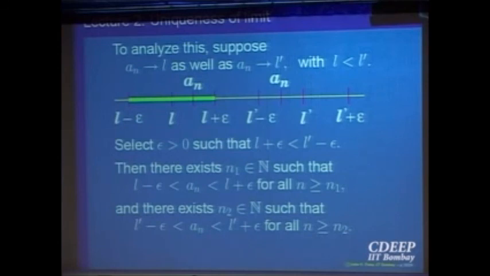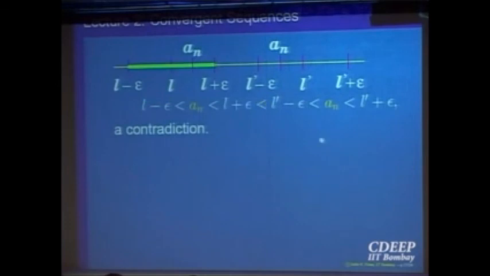That is a contradiction. So that's why I said in the beginning, you make a choice that L plus epsilon is smaller than L prime minus epsilon, so that you have disjoint intervals. Because it happens for every epsilon, you can make that choice. Right? So contradiction and the limit has to be unique.